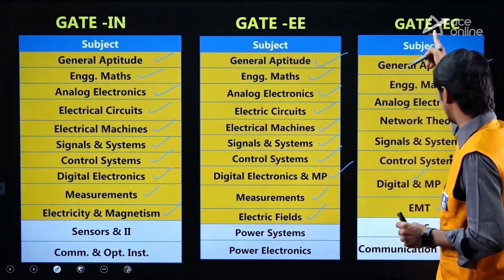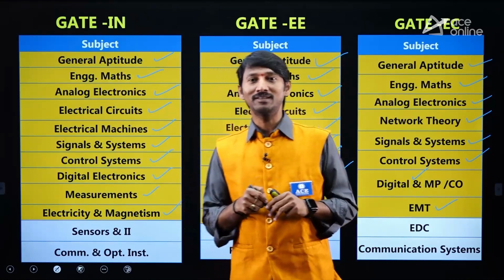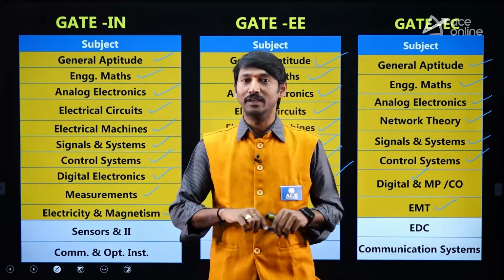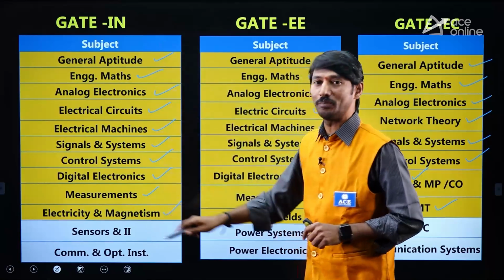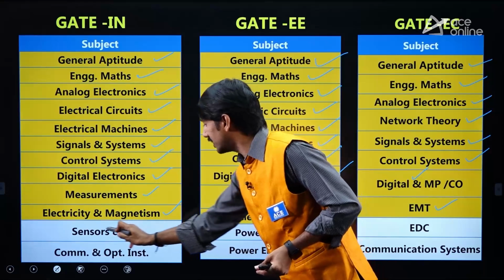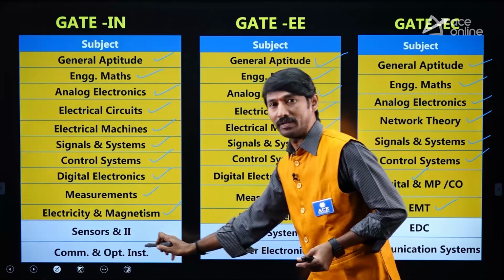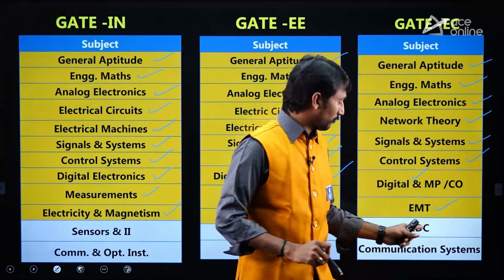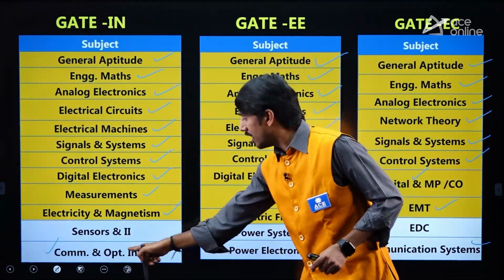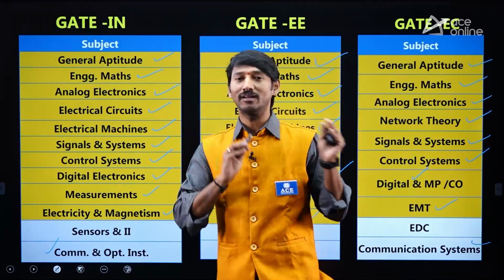For the electrical syllabus as well as the electronic syllabus, almost 6 to 7 or 7 to 8 subjects are common. It means if you prepare your own branch paper syllabus, happily you can cover 70 to 80% of the IN paper syllabus. Only 2 subjects are new, like sensors and industrial instrumentation. For electrical people, communication and optical instruments are other than the syllabus. But for EC people, communications and here communications. So therefore only optical instrumentation and sensors and industrial instrumentation are not related to your syllabus.